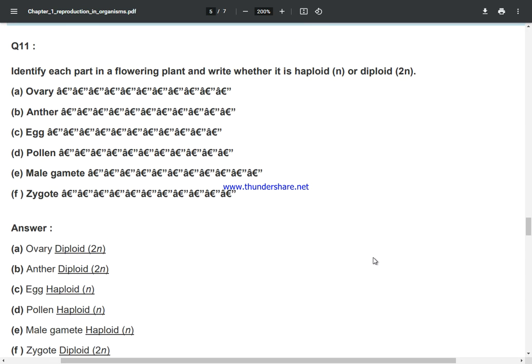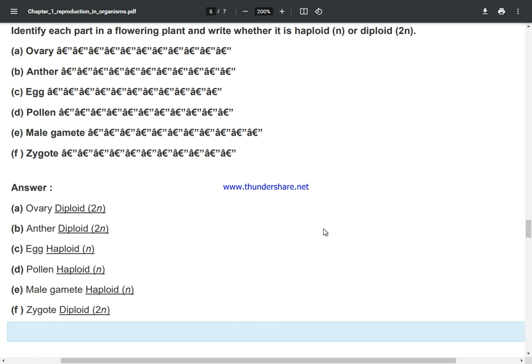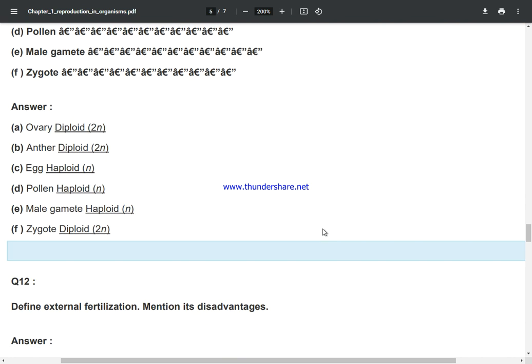Identify each part in a flowering plant and write whether it is haploid or diploid. Ovary, anther, and zygote are diploid, while egg, pollen, and male gametes are haploid.